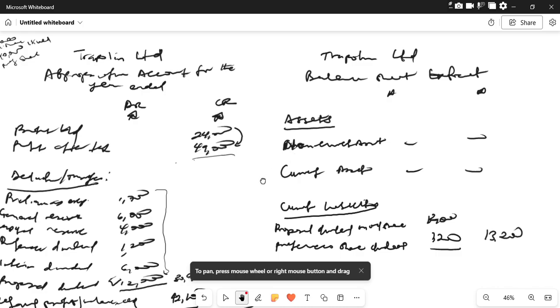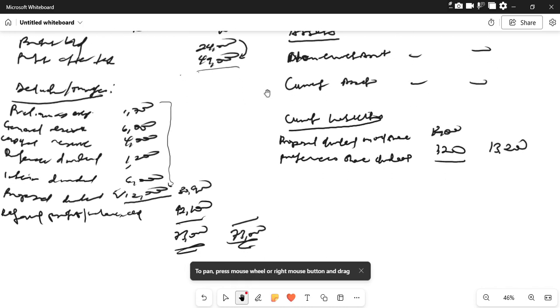The next one is to look for our non-current assets. Non-current assets. Okay, pardon, not non-current assets, this should be non-current liabilities.